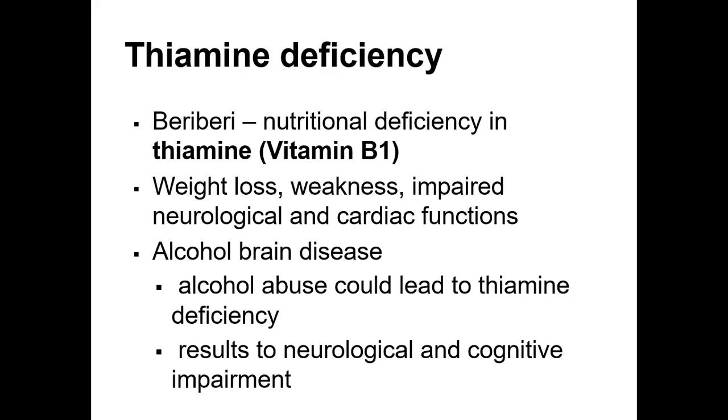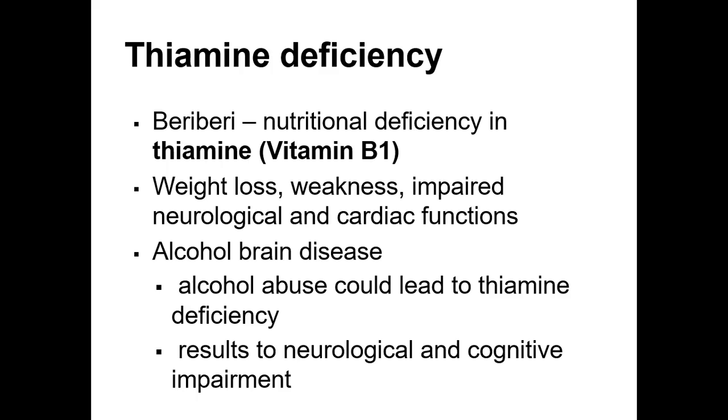Okay. So, the other one naman is what we call your alcohol brain disease. So, in alcohol brain disease, your alcohol abuse could lead to thiamine deficiency. And your alcohol brain disease results to neurological and cognitive impairment.